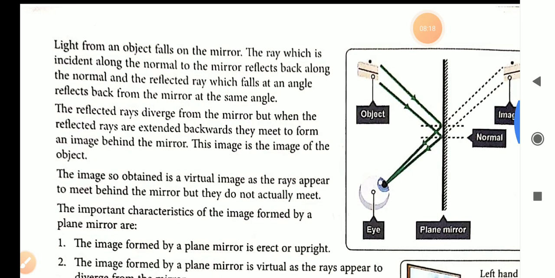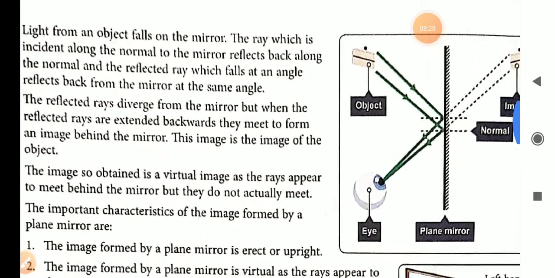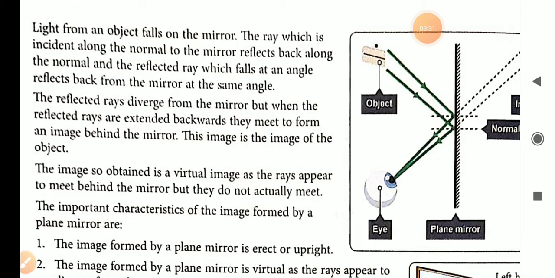See here, when the light from an object falls on the mirror, the ray which is incident along the normal to the mirror reflects back along the normal, and the ray which falls at an angle reflects back from the mirror at the same angle.